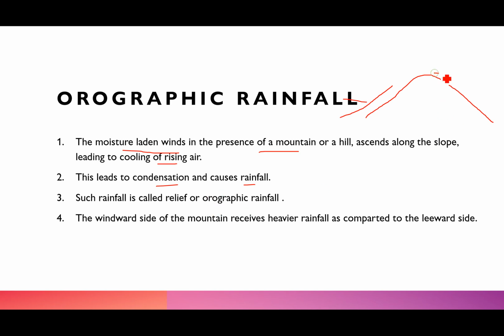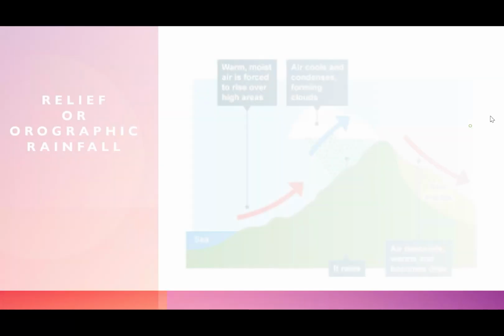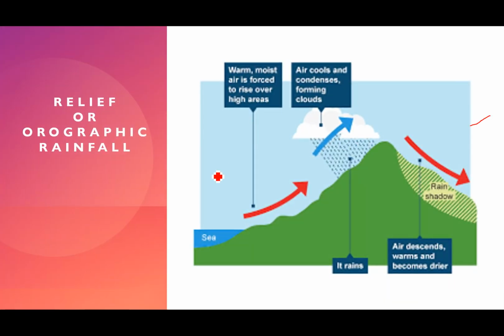And the other side of the mountain, which is called the leeward side, will not receive as heavy rainfall as the windward side. So if we go on to see this, now you'll understand. Here, there's warm, moist air that is forced to rise over the high areas. We know the air here is cool, so यहाँ air cool है, that leads to condensation.